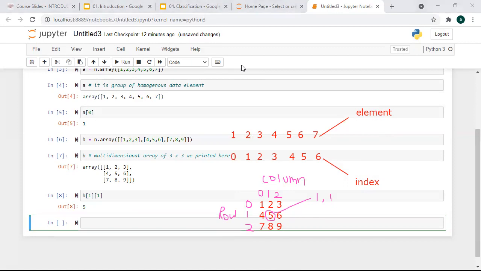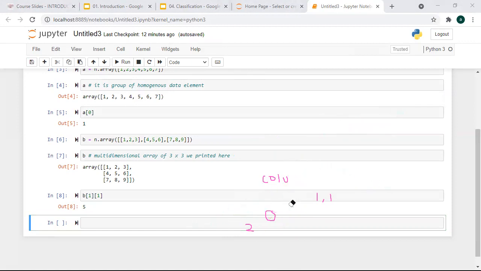Let's do some more operations here. Suppose you want to create an array with all 0 elements, how are you going to create it? np.zeros, and the size of the array. Suppose I'm passing 4 and I'm running it.